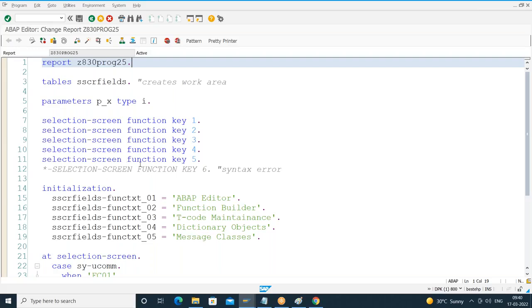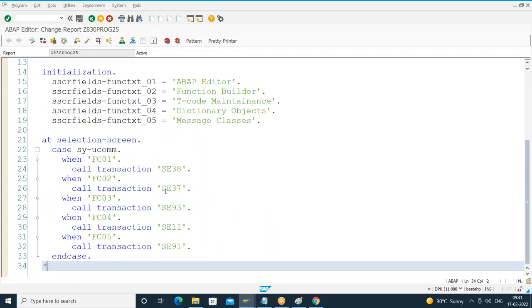Okay, and by reading the documentation, I understood that the function codes of these buttons are what? FC01 to FC05. In case of earlier cases, we have to give the function code by using the addition what? User command. Either for a radio button group or for push button or for checkbox, we have to use the addition user command.